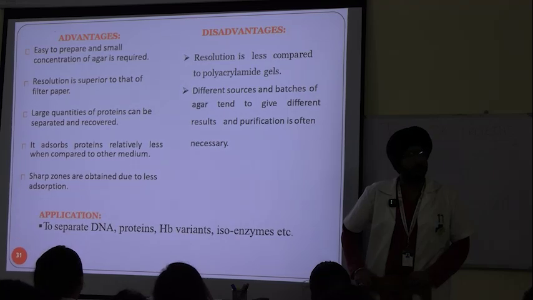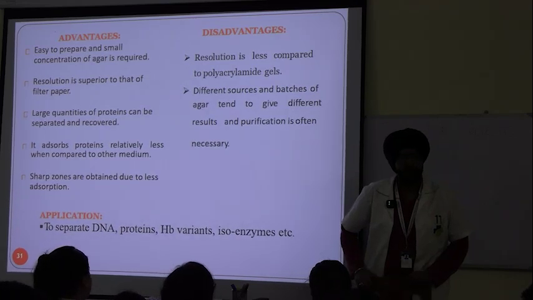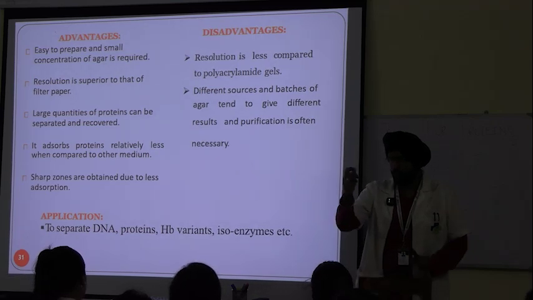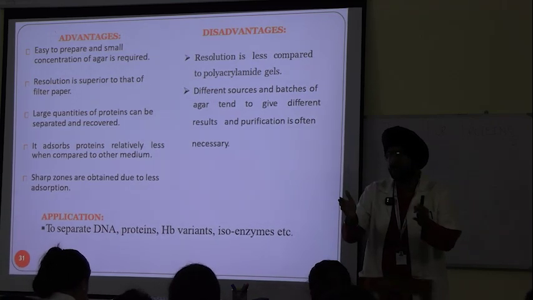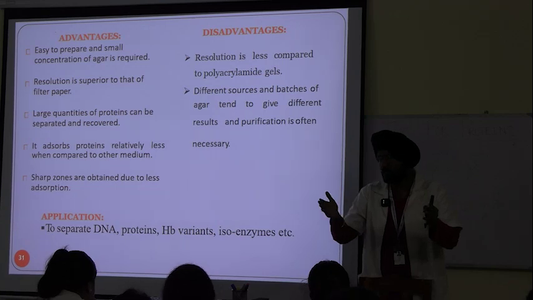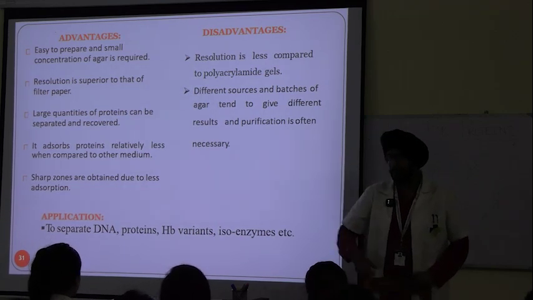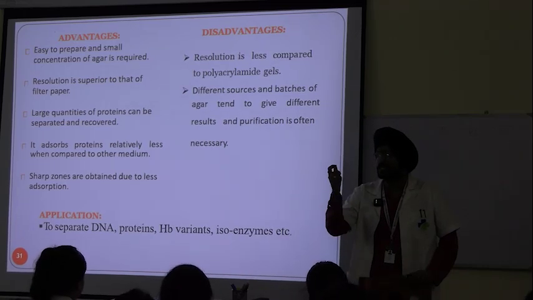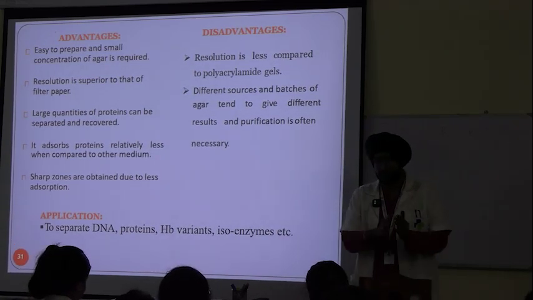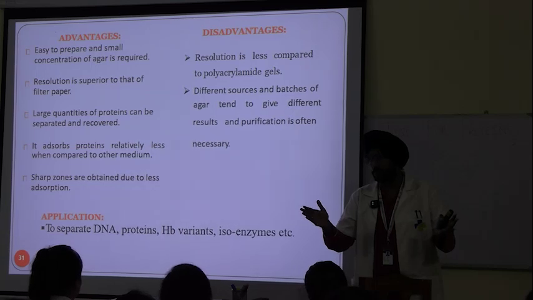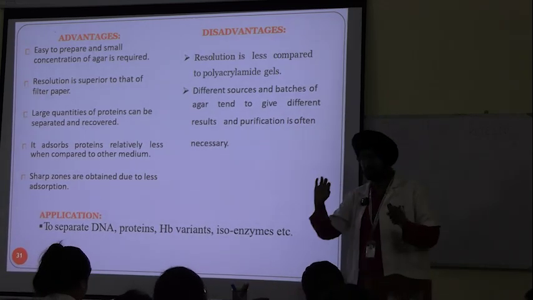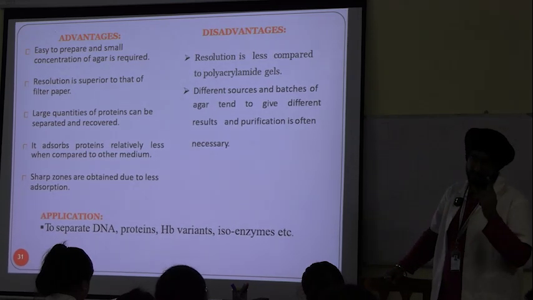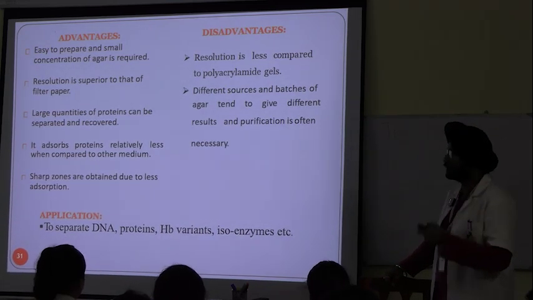Sometimes what happens is you run 2-3 batches of different stains of different proteins all together, but the quality of agar is not maintained equally in all 3 batches, so the result might differ a bit. But in certain cases, a small variation of result can lead to complete disaster. So controlling the quality in this one is a bit tricky or tough. These are the disadvantages of gel electrophoresis.